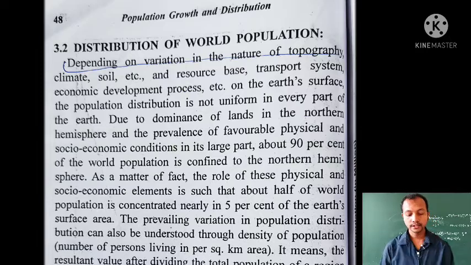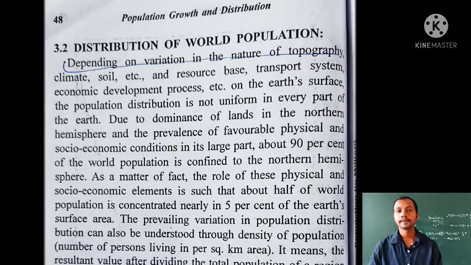Dear friends, if we look into the distribution of the world's population, how are these people divided? As already mentioned, people are divided in different parts of the world only based on the availability of natural resources in a place, the transportation system that place facilitates, the soil, the climate of that place, and resources of course, the topography of that place, all these things.